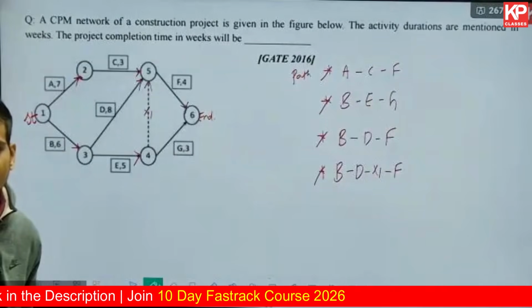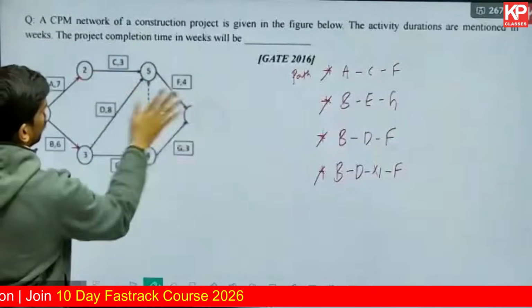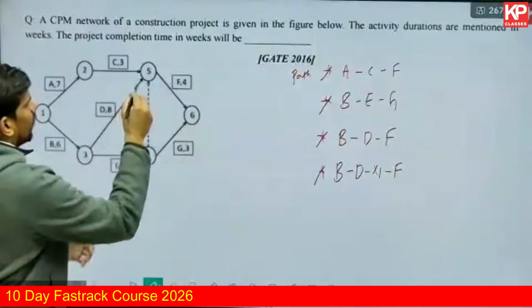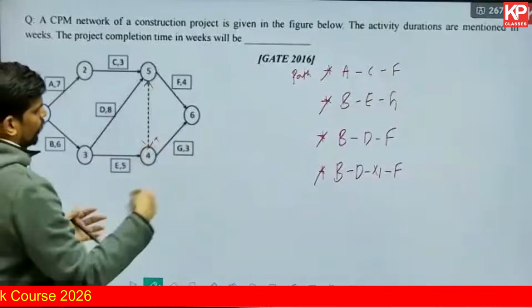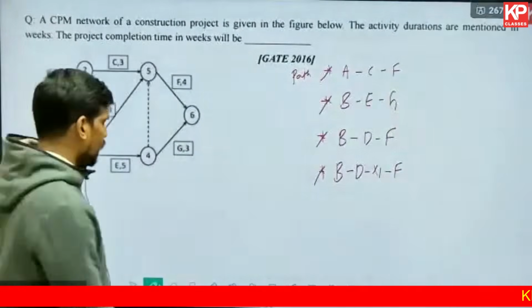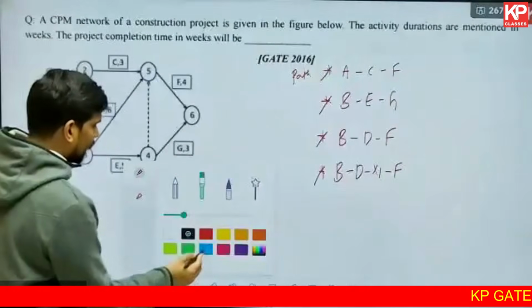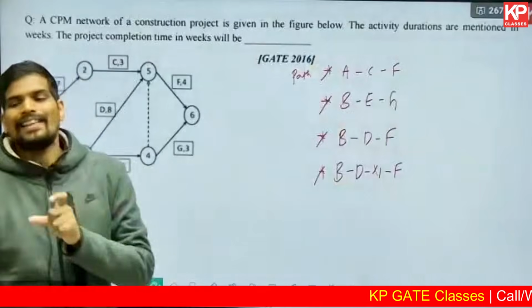Someone was telling BCXG. That is not possible, because the dummy also has an arrowhead. If you see, the dummy's arrowhead is in this direction. You cannot count it in the reverse. The arrow is not here, right? Only these four. There is no more possibility. You need to look into the arrowhead carefully. Now you need to see what is the length of each path.